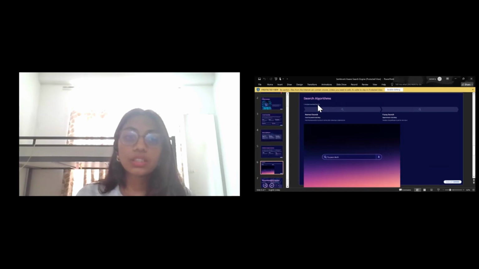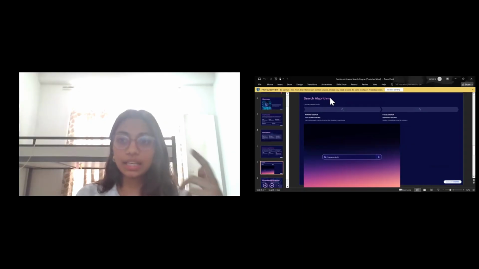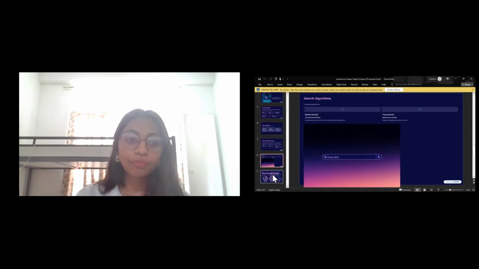And speaking of the search algorithm, I have used two different kinds of searches. One is the normal search. When you type a word, if it finds any match in the product names, it will return that product. And the other is fuzzy search, approximate matching. This handles missing spellings, misspelled words, and also partial user inputs.